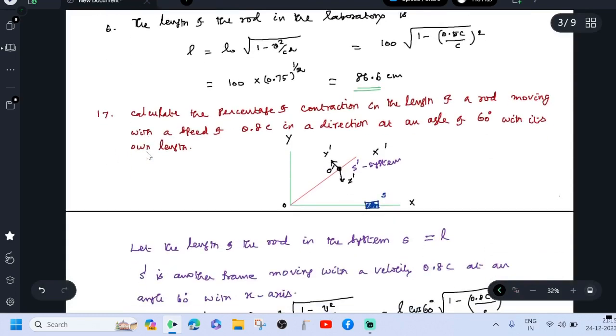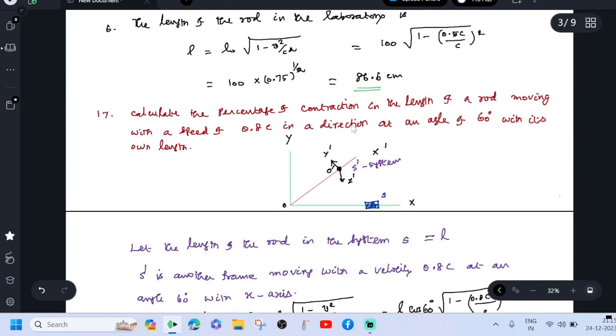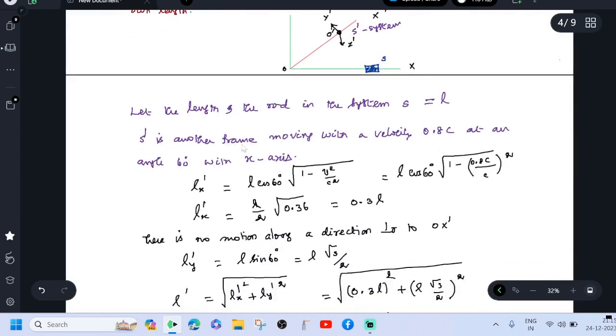See the 17th question. Calculate the percentage of contraction in the length of the rod moving with a speed of 0.8 c in a direction at an angle of 60 degree with its own length. This is system S. This is S dash system. Let the length of the rod in the system S is L. Here S dash is another frame moving with a velocity 0.8 c at an angle 60 degree with x-axis.